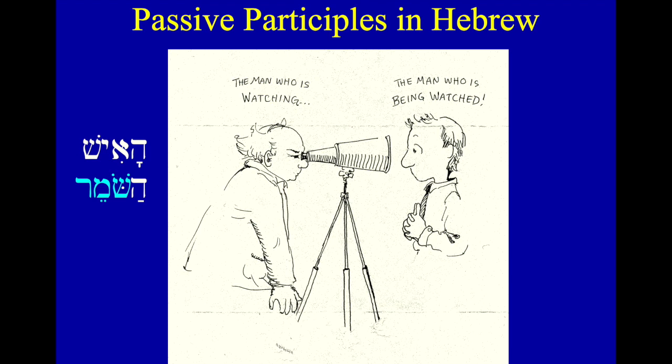And then we would say the man who is being watched. In Hebrew, that's ha'ish ha-shamur. Notice that that's our same root, shamar. The same shin, mem, resh is still there. It's right there on the page. Notice that we have a different vowel pattern to express passive rather than active participles.